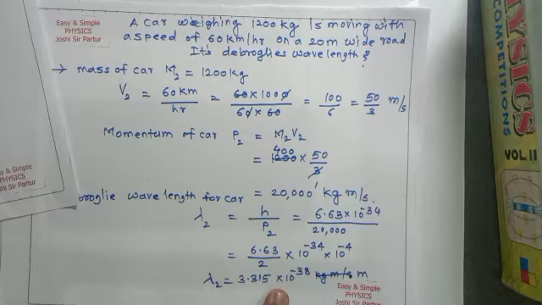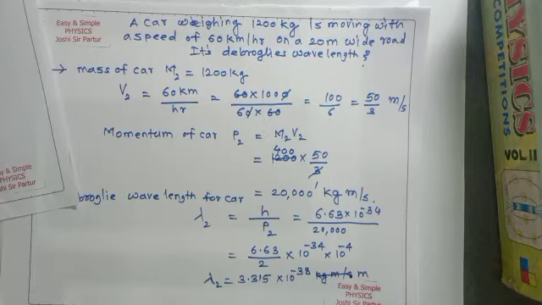From these two wavelengths, the numbers are negligible as compared to the size of the moving object, as well as the width of the path on which the objects are moving. See here, in the first example the footpath is 2 meter wide, and in the second example the road is 20 meter wide.